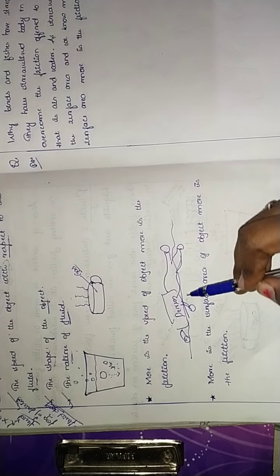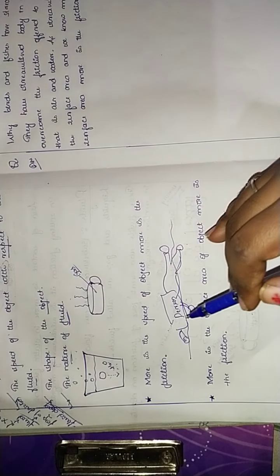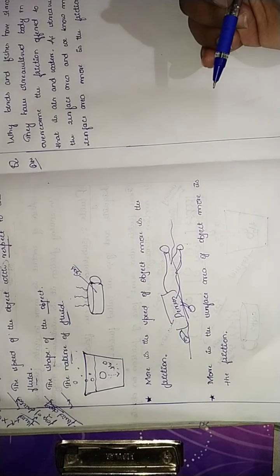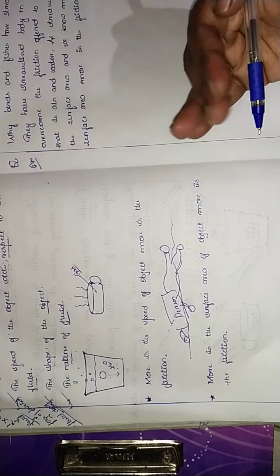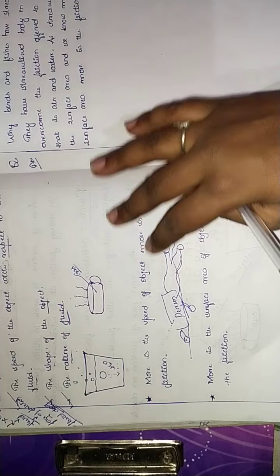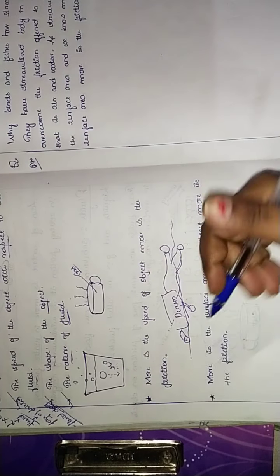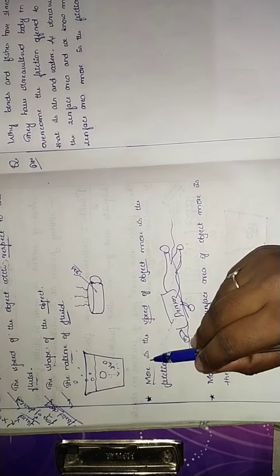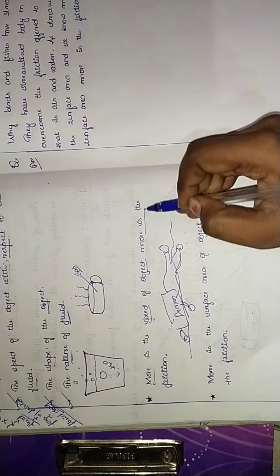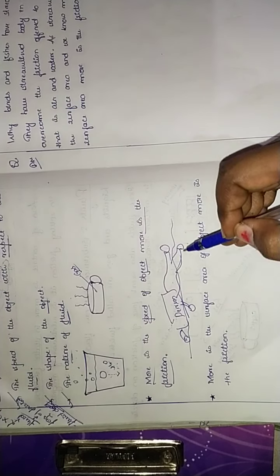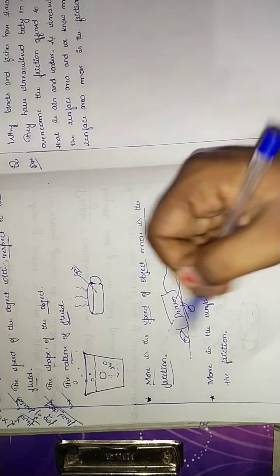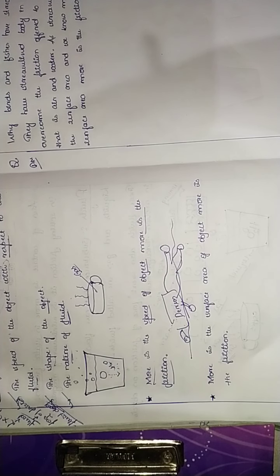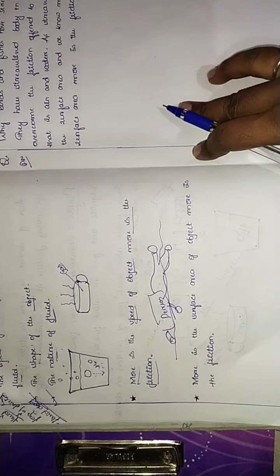While he's swimming in the swimming pool, he applies external force in order to move faster in the water, isn't it? He uses his hand to move faster. So the more the speed of an object, this person as an object, the more is the friction. The friction takes place more. So this is an example for the first one, the speed of an object with respect to fluid.